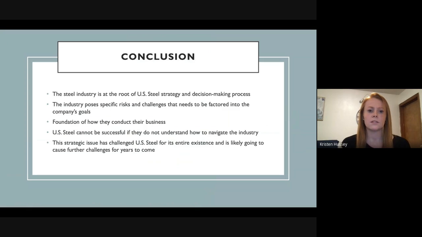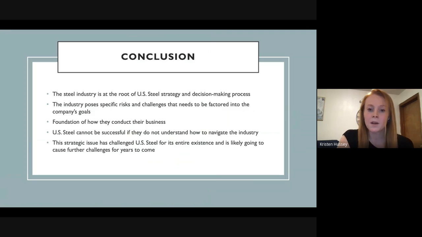So overall, the steel industry is at the root of US Steel's strategy and decision-making process. The industry poses specific risks and challenges that need to be factored into the company's goals, and ultimately, it is at the foundation of how they conduct their business. US Steel cannot be successful if they do not understand how to navigate the industry. This strategic issue has challenged US Steel for its entire existence and is likely going to cause further challenges for years to come.